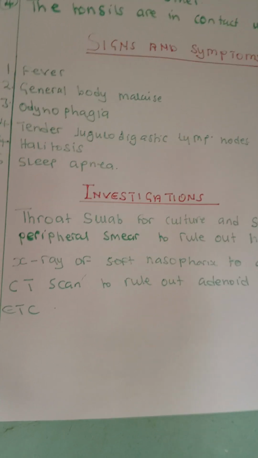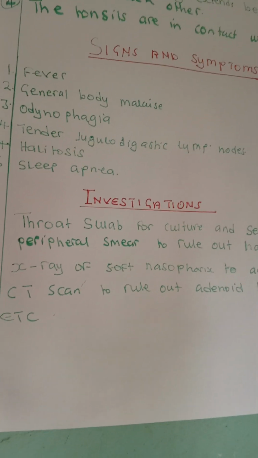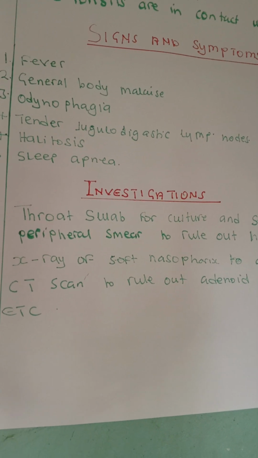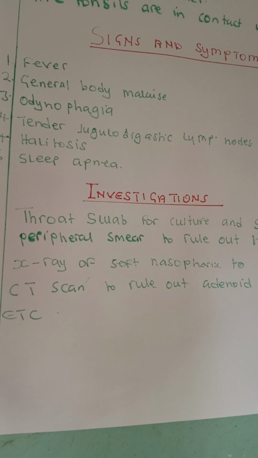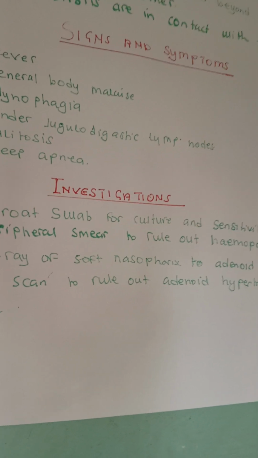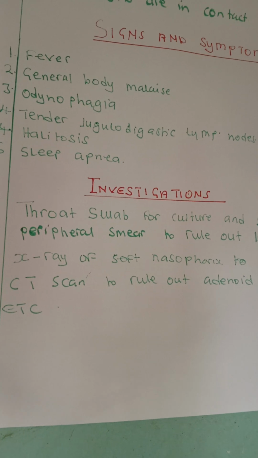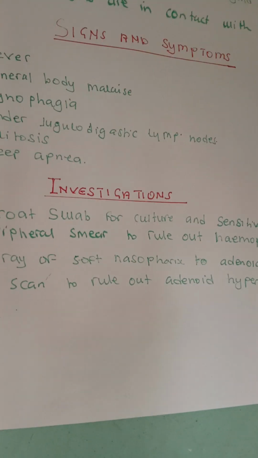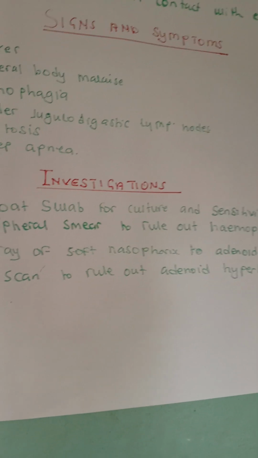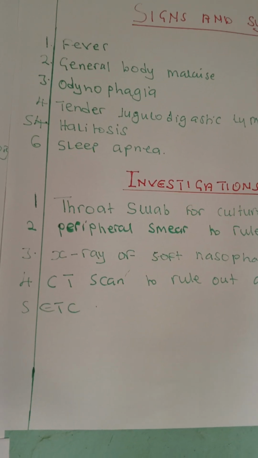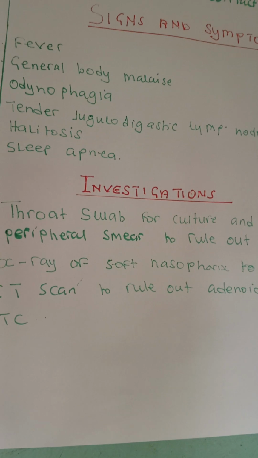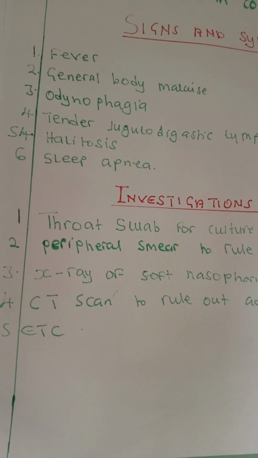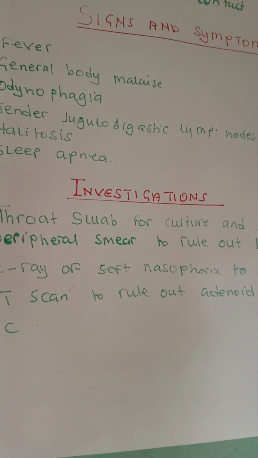Okay, so there will be fever. A patient will present with high temperature. There will be general body malaise. Okay, there will be odynophagia. Then there will be also tender jugulodigastric lymph node. Okay, should be lymph node there. Then there will also be halitosis. Then there will also be sleep apnea.